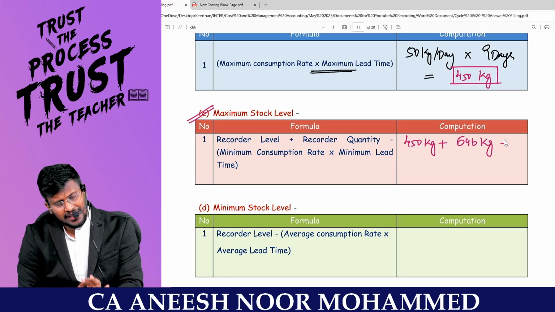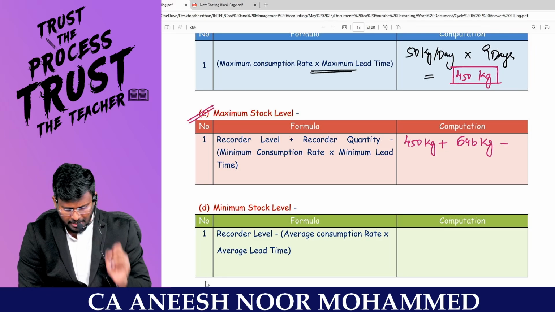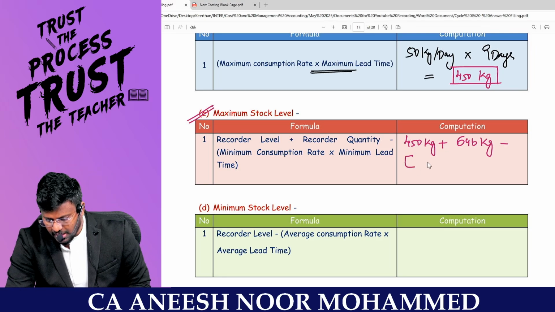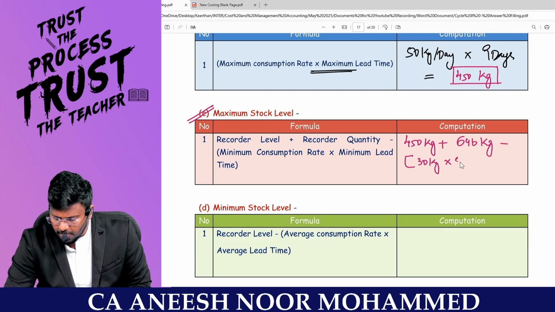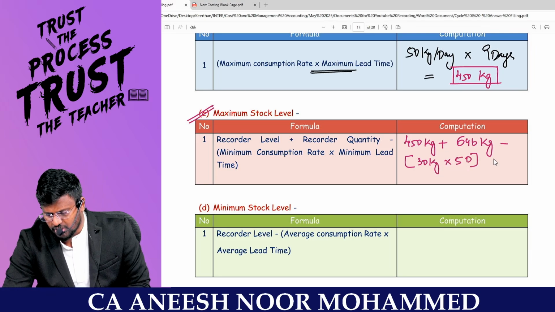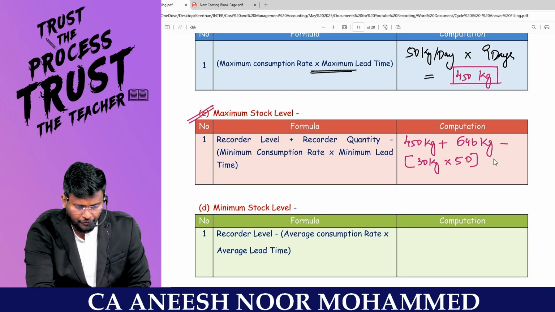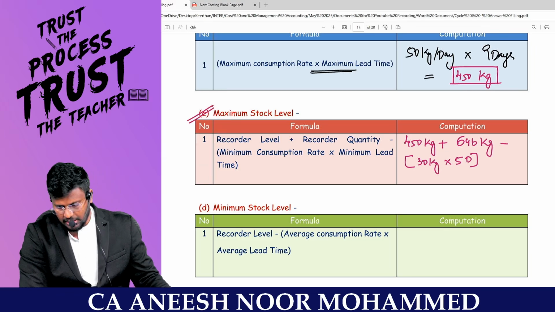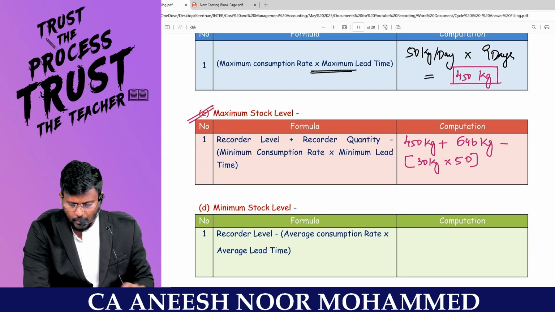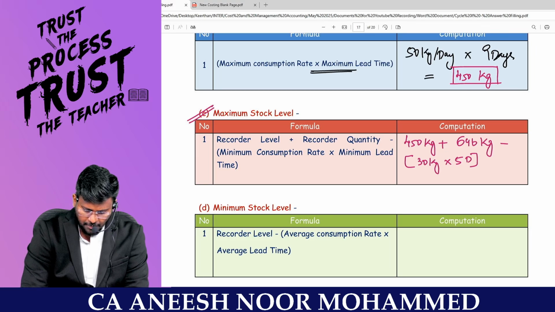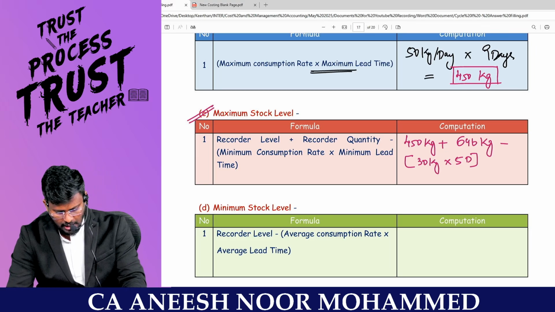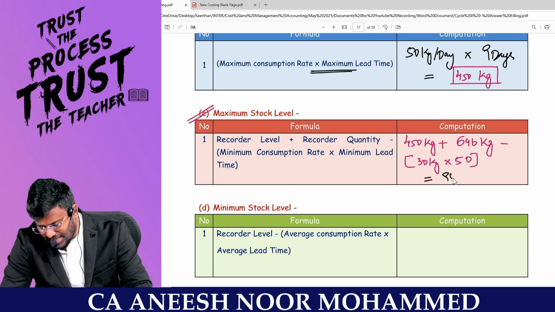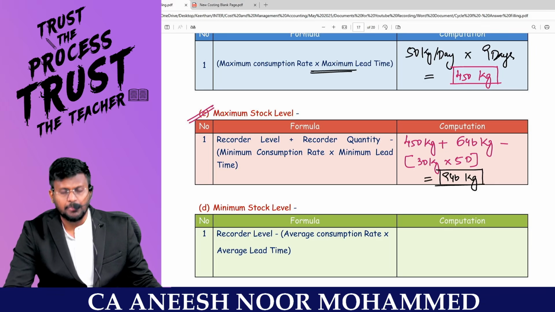I want the maximum stock level, then I have to reduce the minimum consumption, right, sir? Then minus minimum consumption of 30 kg into minimum lead time of 5 days, which comes to 150 kg. So 450 kg plus 646 kg. Take your calculator. 450 kg plus 646 kg minus 150 kg comes to 946 kg is the maximum stock level.